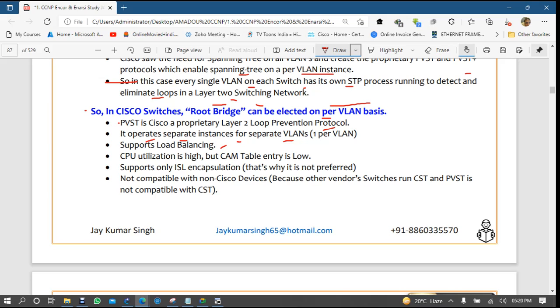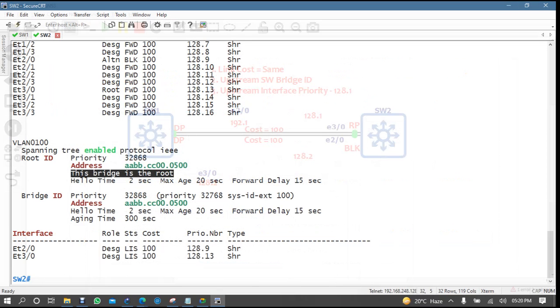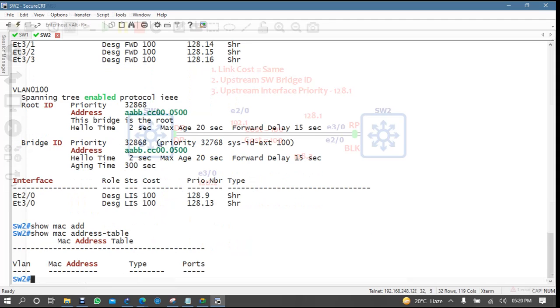CPU utilization is high, but CAM table entry is low, because, remember I told you in the beginning, your CAM table entries will also be as per your VLAN. Otherwise it will not work. See here, the MAC address table. You will have the MAC address table as per your VLAN also, that's why you have a VLAN entry here. VLAN 1, VLAN 10, like that. For each VLAN we have their own entries.